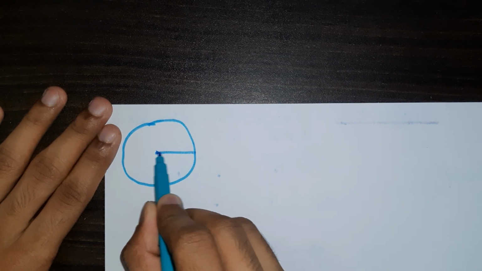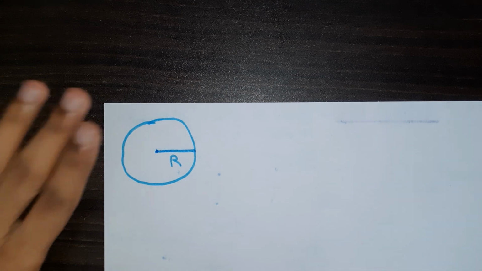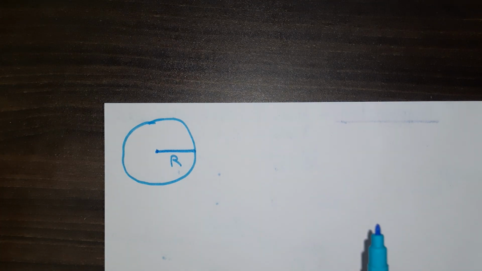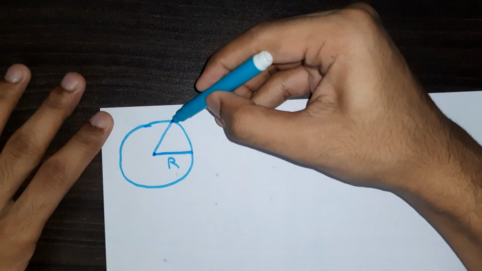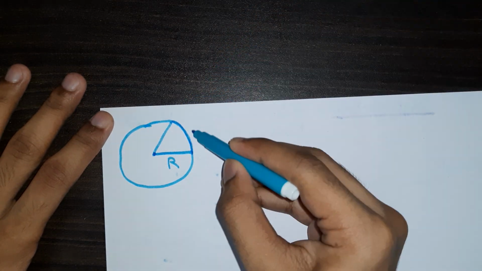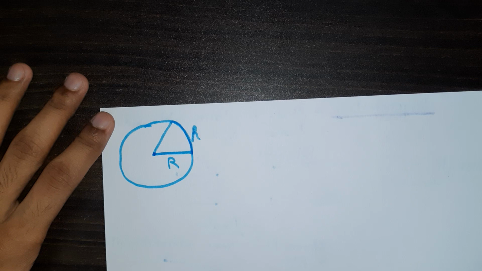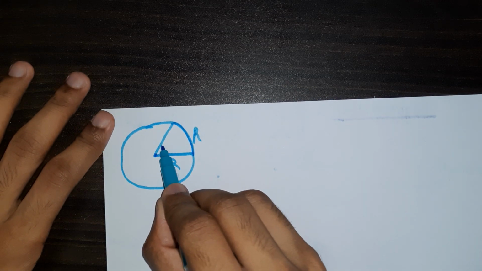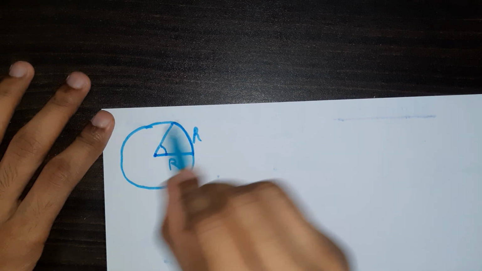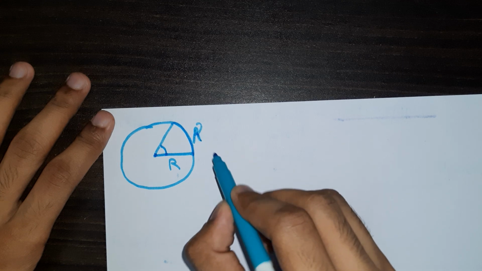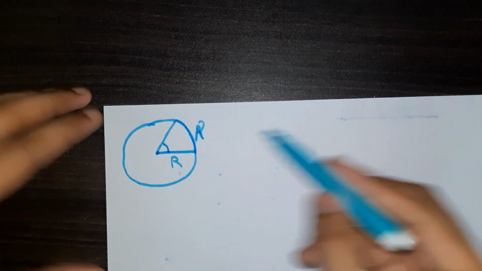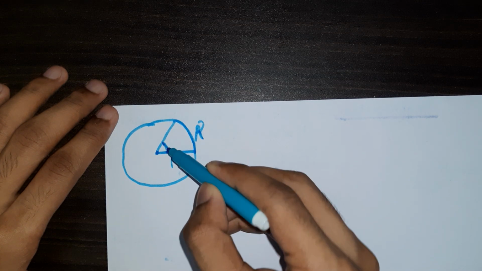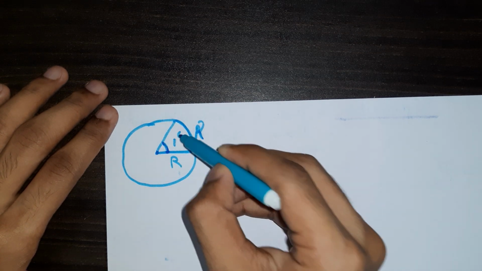See, you have a circle of radius r. Then you take an arc length of r. For a circle of radius r, when the arc length is r, the angle subtended at the center is said to be 1 radian.